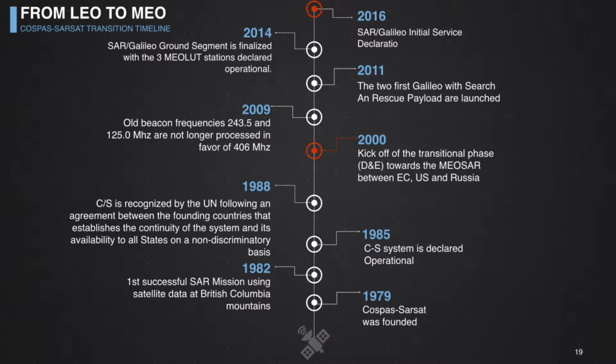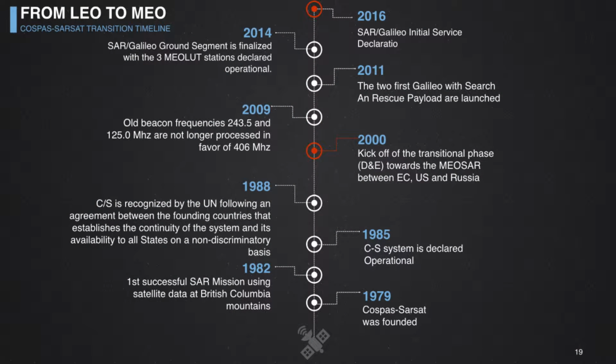From the early beginnings, when the system was founded, to the first mission, as we saw, the system was declared operational in 1985, so quite quickly. In 1988, COSPAS-ARSAT was recognized by the United Nations. In 2000, we started what we call the D&E phase, demonstration and evaluation, an agreement with the European Commission, US and Russia, to transition the current system to a newer one with a few features that you will hear about later.